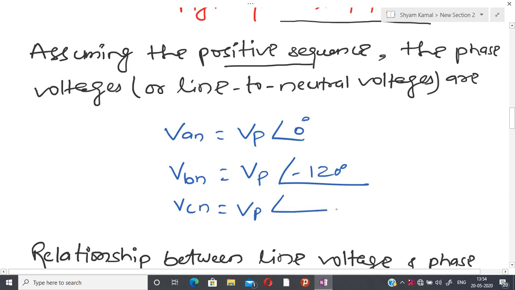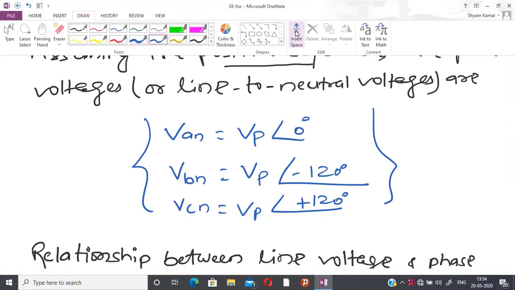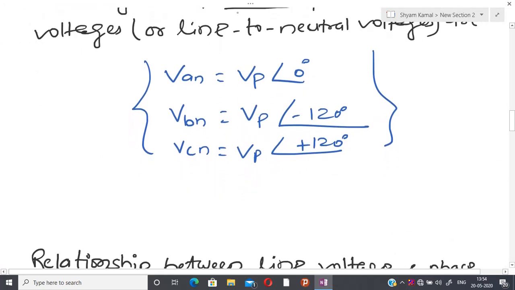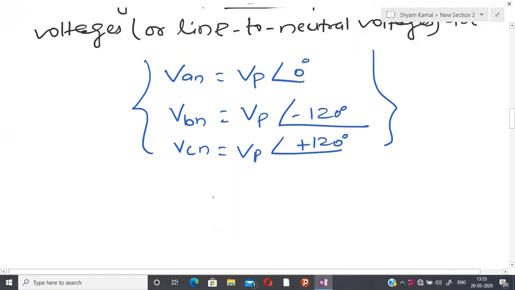So this kind of thing we have already seen in the previous lecture. Before going to this lecture, please revise the previous one, then you will be able to understand this lecture, because a lot of the terminology I am directly using I have discussed in the previous lecture.